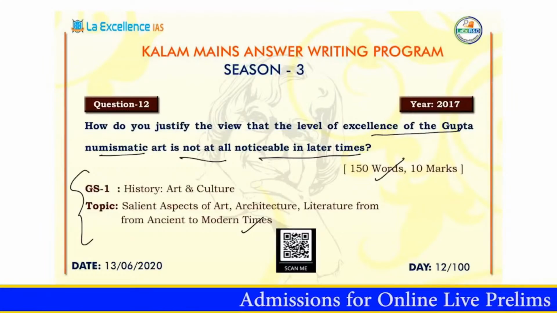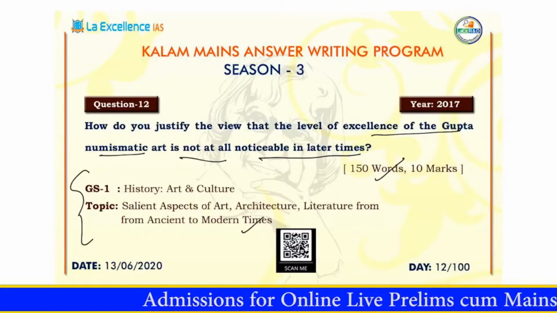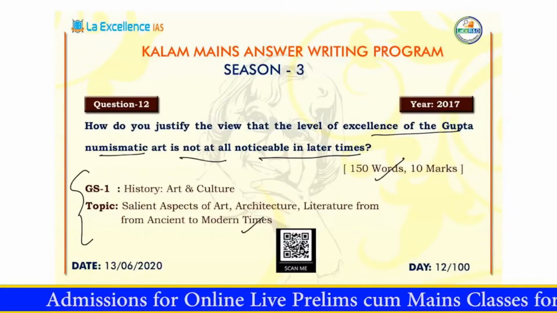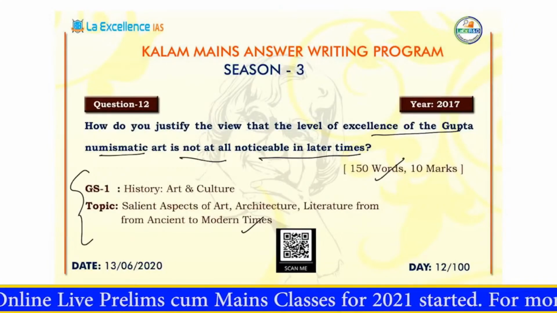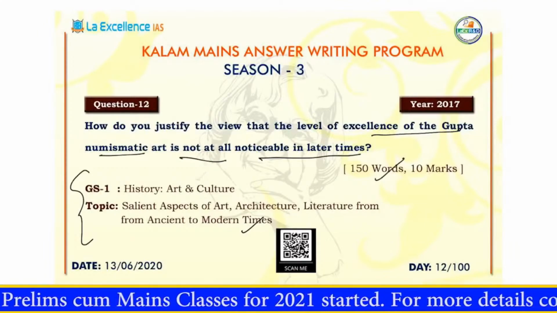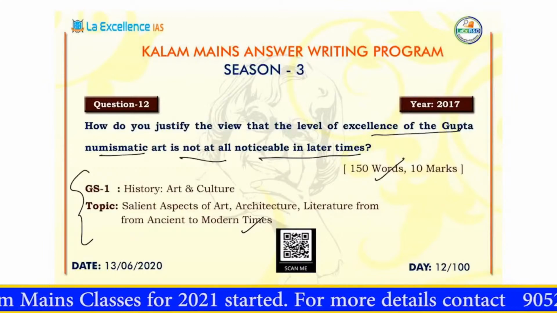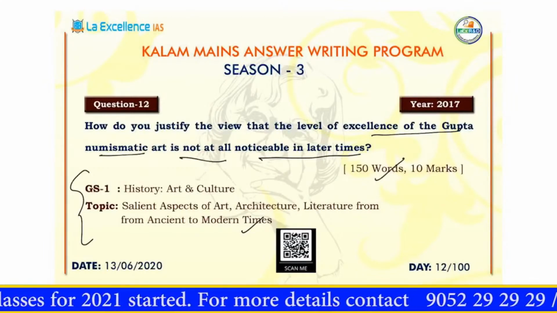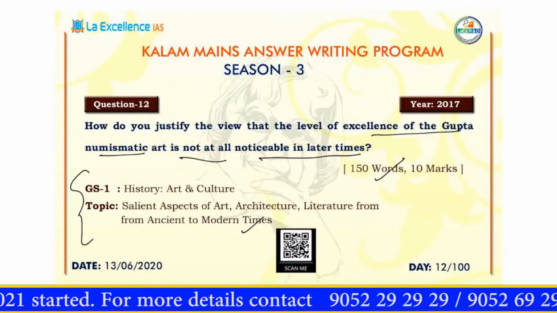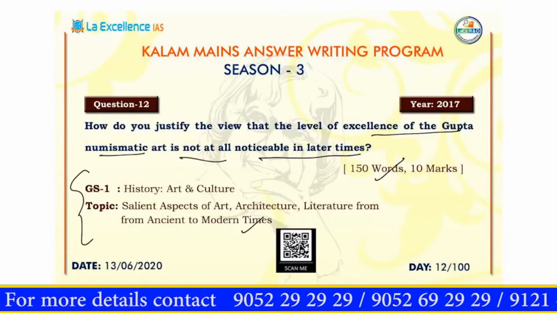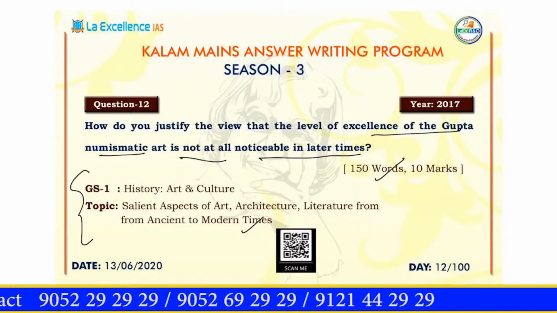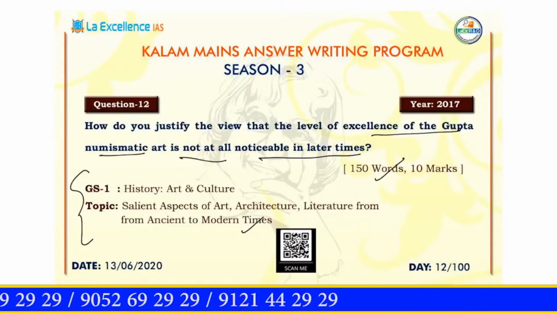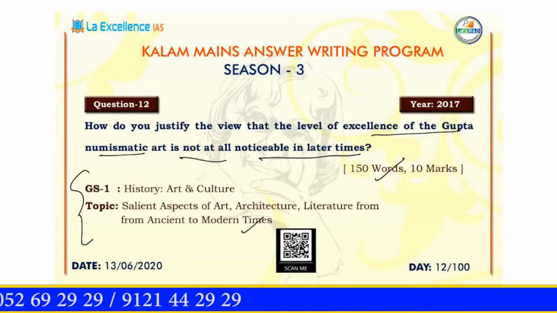In this question there are two important components which we have to address. One is we have to show the level of excellence that was reached in numismatic arts during the Gupta period, especially the early Gupta period. The second component is that we have to establish how the level of excellence reached in the Gupta period declined in the post-Gupta times. These are the two components we have to focus on. The directive given is 'how do you justify?' So you have to substantiate and provide justification for how this level of excellence reached in the coinage system declined in the post-Gupta period.